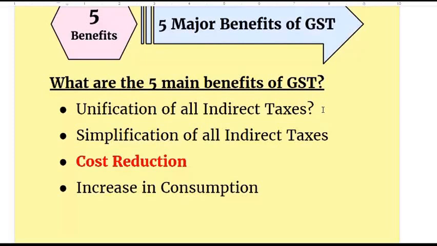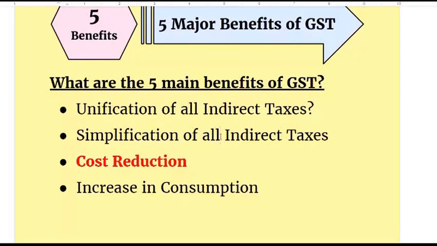So the complexity in the current state of things will diminish, will come down, because there are various kinds of indirect taxes, 15 to 17 in number, and then there are various challans, various returns, and various checkpoints in the whole process. Now, this unification will result in simplification of all indirect taxes.